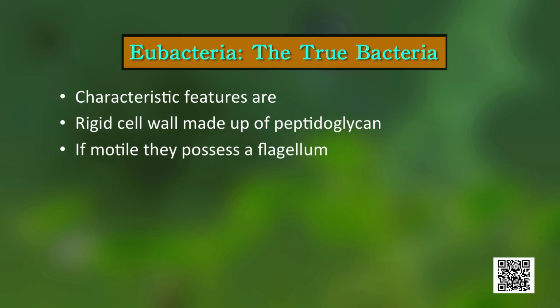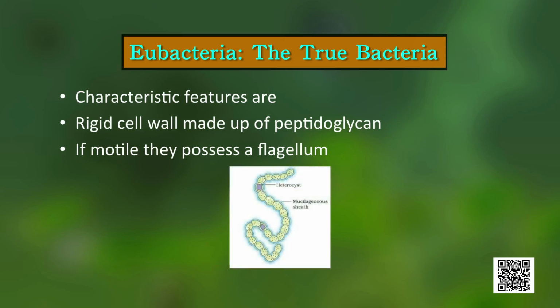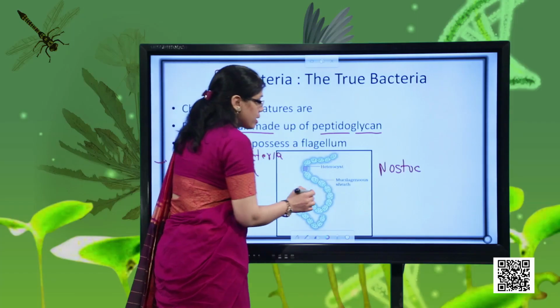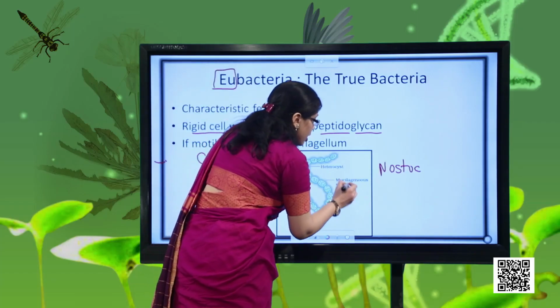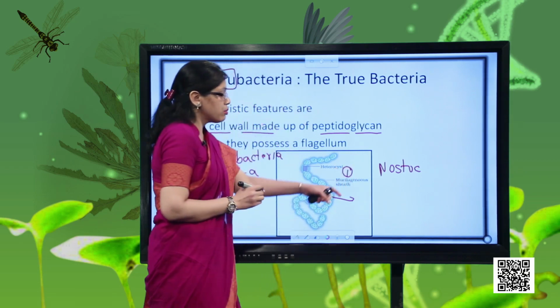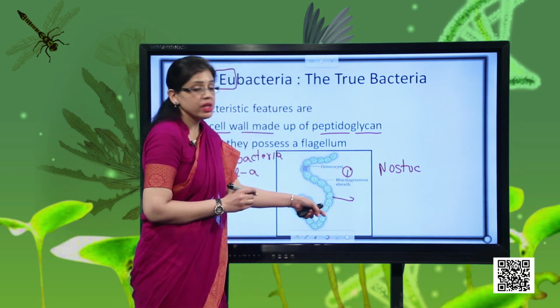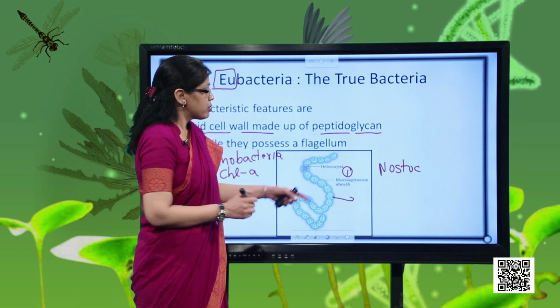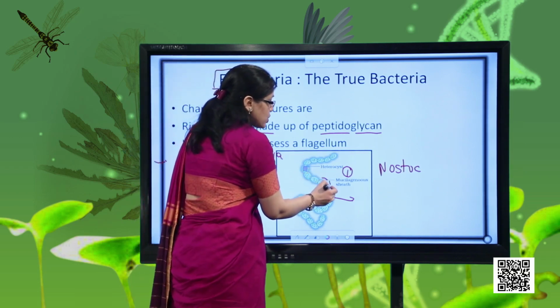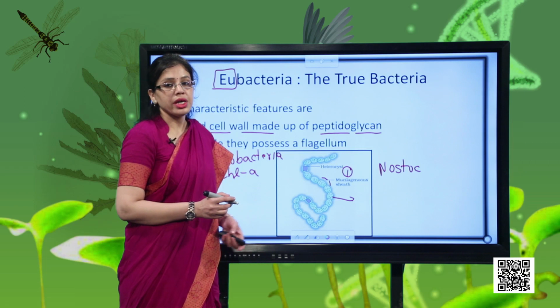So in cyanobacteria, now we have to discuss the structure of a typical cyanobacterium, that is Nostoc. So this diagram we will be discussing. This is an alga which lives in colonies, meaning a large number of cells have aggregated together. It is found in water. Whenever we talk about Nostoc, the first part we have to discuss is the mucilaginous sheath. If you observe the diagram carefully, you will see that it is covered by a gelatinous or mucilaginous sheath on the outside.